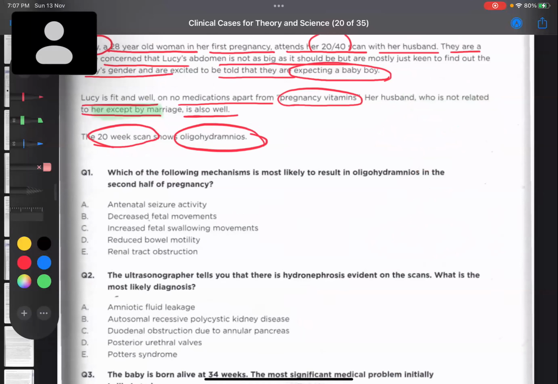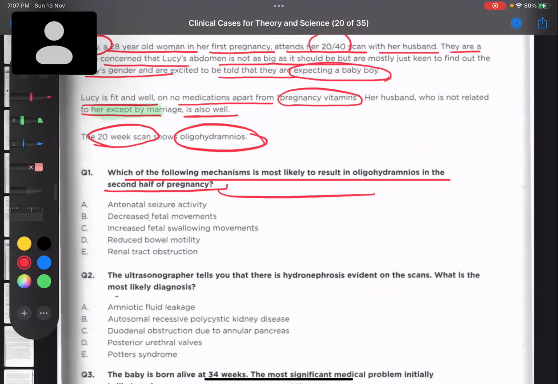Yes. Okay. Now see, which of the following mechanisms is most likely to result in oligohydramnios in the second half of pregnancy? Why have they mentioned the second half of pregnancy? Because before 20 weeks, even if you have renal obstruction, it's not a matter of concern, because before that time, the skin is completely permeable.